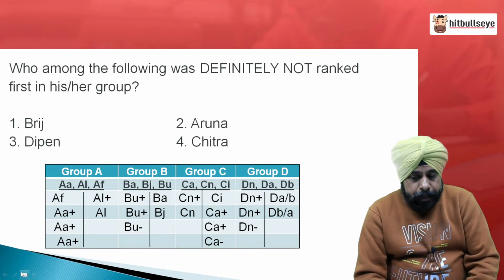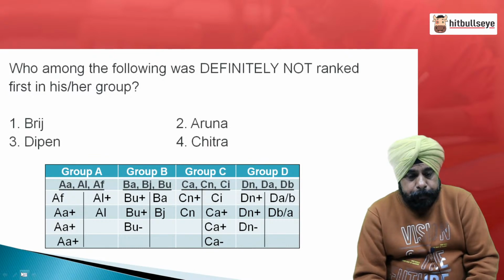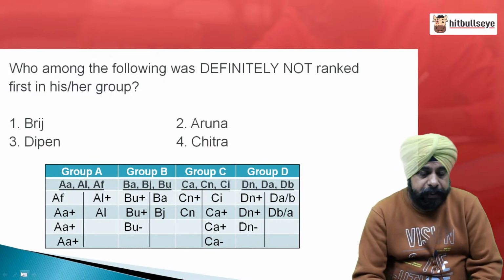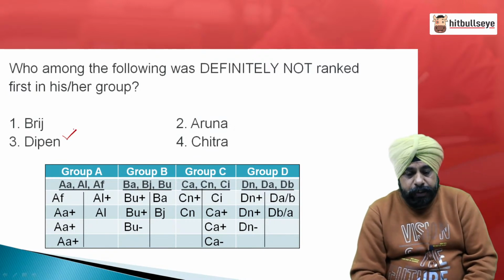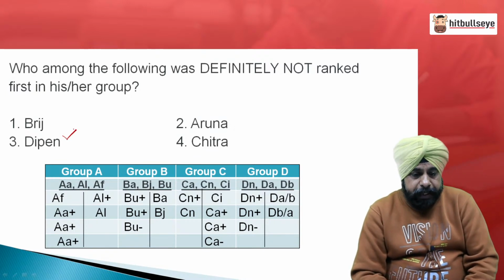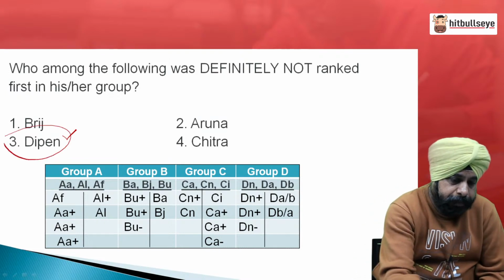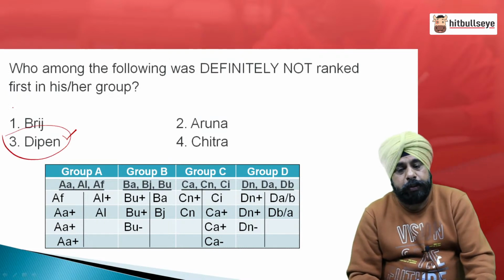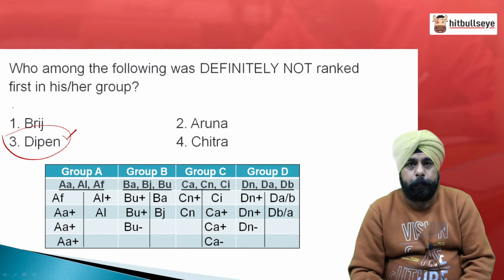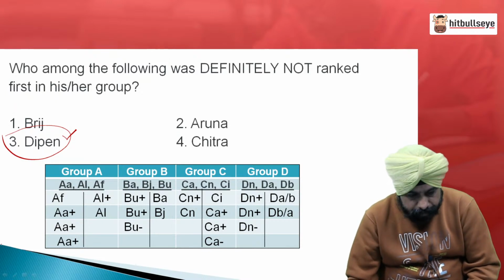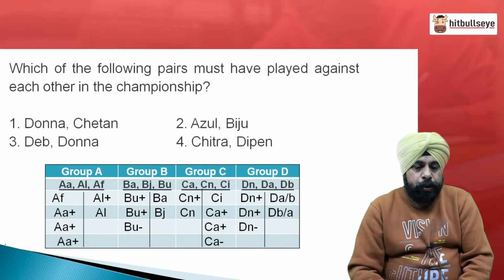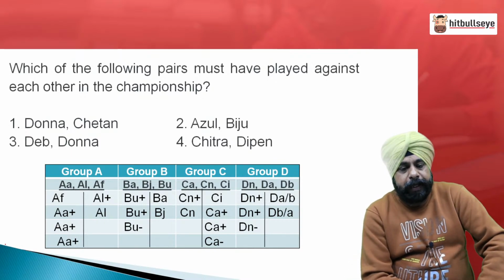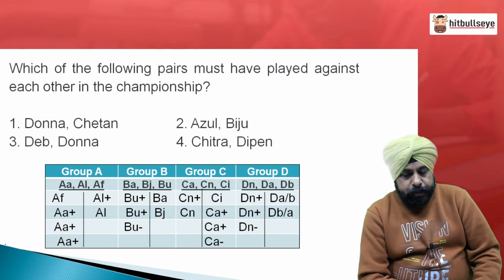Deepan was playing the 1st match. So, this means Deepan must not be ranked 1 in his stage. Chitra, she played the 2nd match, she must be ranked 1. So, Deepan is the one who was not first in his or her group. People, then answer this one. Which of the following pairs must have played against each other in the championship?